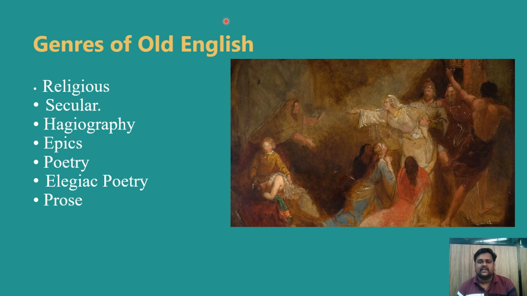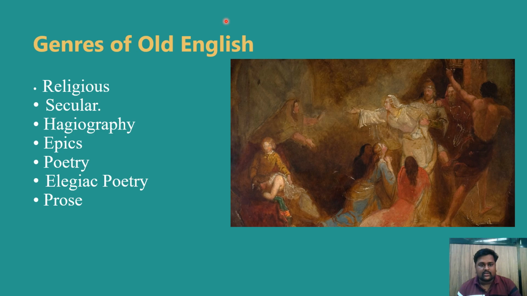Here religious poetry means poems with Christian themes, often dealing with subjects such as creation, sin, redemption, and the afterlife. The significance of religious poetry is that these works played a role in spreading Christian ideas, using the medium of poetry to make religious messages more accessible and memorable. The best example is The Dream of the Rood, a poem that presents the crucifixion of Christ from the perspective of the cross, reflecting both Christian theology and the theme of sacrifice. And after that, the Exeter Book religious poems. The Exeter Book contains poems with religious themes like The Seafarer, which reflects on the journey of the soul.